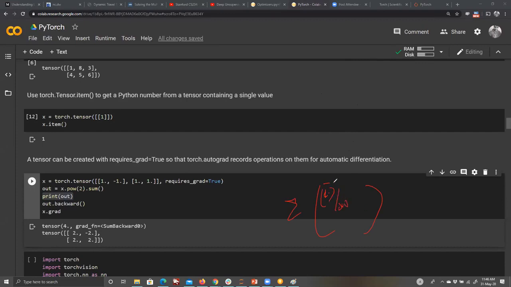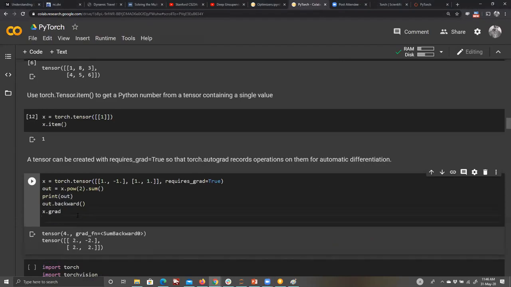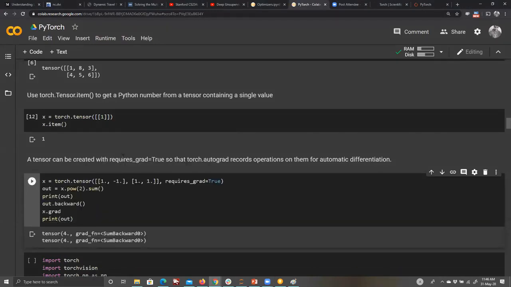Let's say d dou, negative 1 squared. So if you do this, what will be the output? You will get a tensor of... Please print after x.grad, print out. Why will it change out? Like, we have done nothing. Okay, let's change it. This is it. So what happens? Oh, it's not changing.